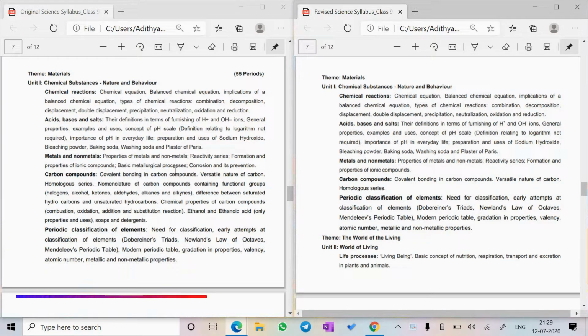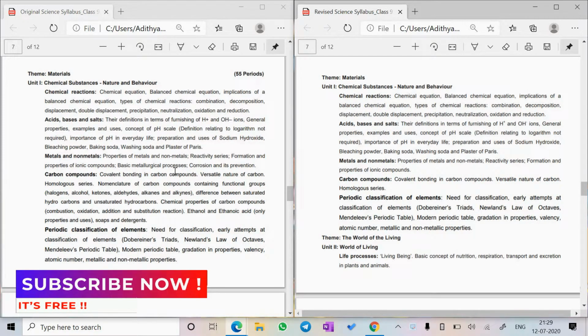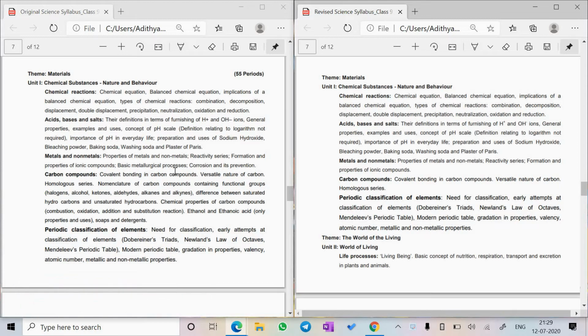So we have chemistry first. Let me tell you one thing, guys. If there is any change, I will be highlighting the change as well as the chapter name that has a change. If there are no changes in the chapter, I will not be doing anything on the document. I will be doing all the annotations in the original science syllabus. You can look at the name over here if you have any doubt as to which is the revised and which is the non-revised syllabus.